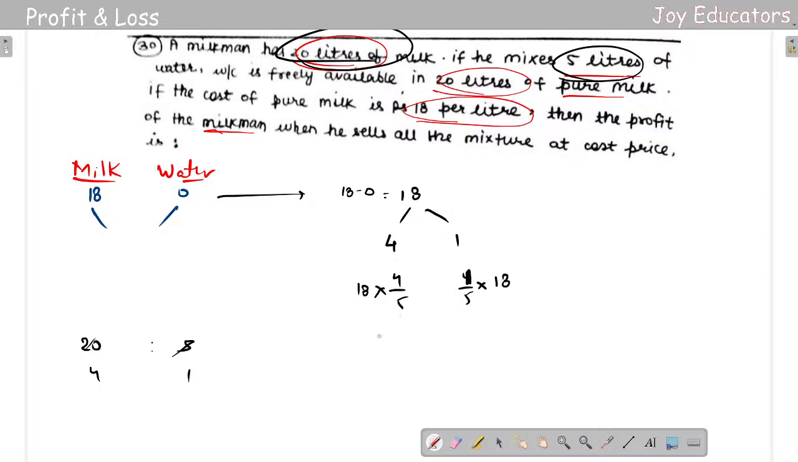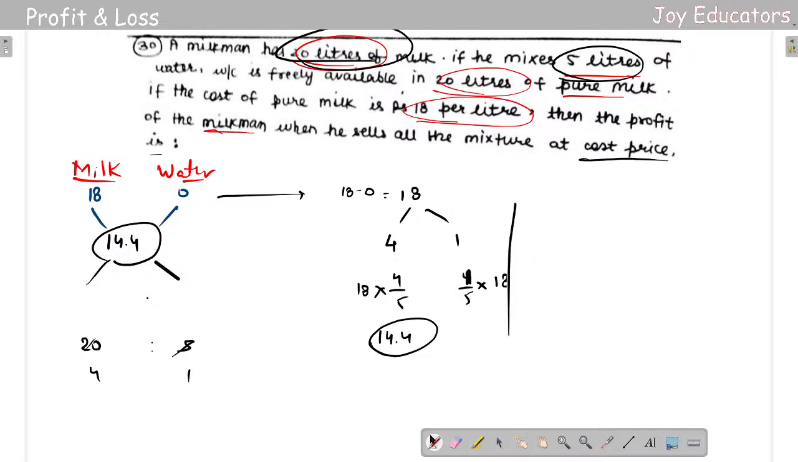It is 5 14.4 here, and here we do not need this one, so it's going to be the mean value, will be 14.4 here, and then now we'll be getting here it's going to be 1 is to 4. So however you get it, they asked, then the profit of the milkman when he sells the mixture at cost price is. So if he sells the mixture at cost price, what is his profit?